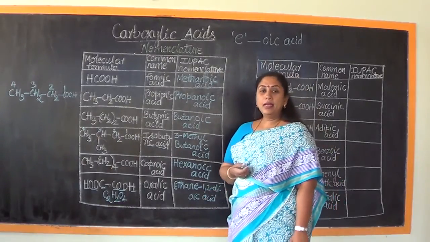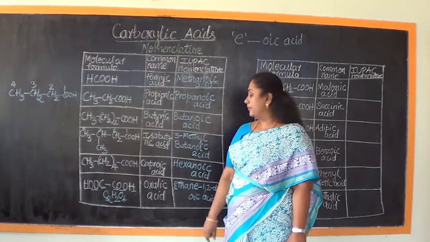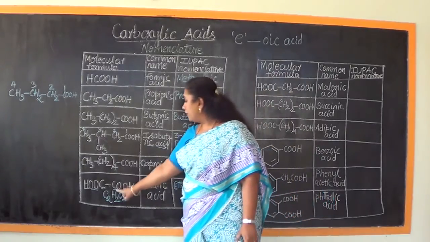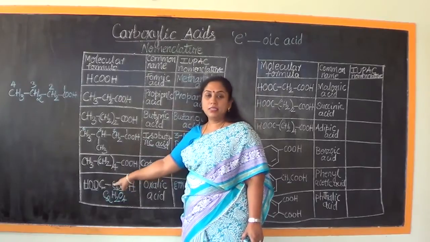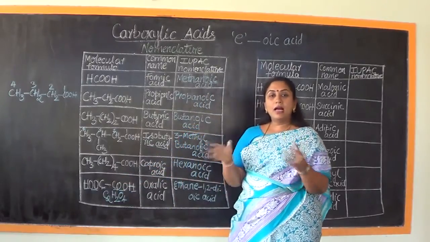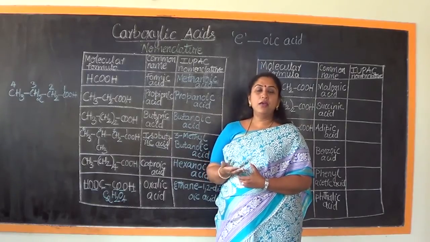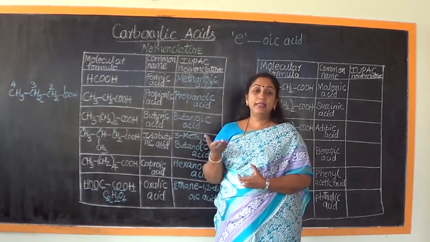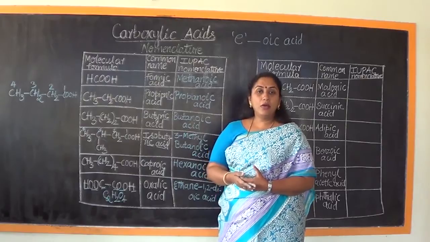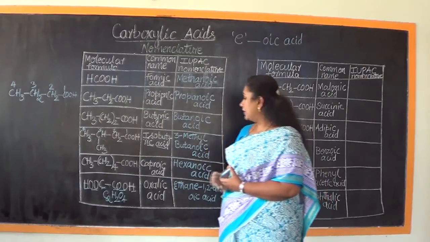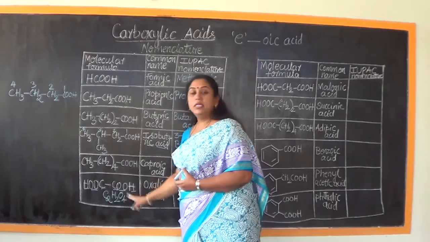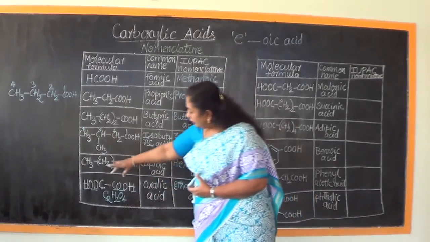Why am I writing it as dioic acid? See here, we find the presence of 2 carbon atoms which are saturated, and they are the carbon atoms of the carboxylic acid itself. So therefore we should write the term as ethane. And why dioic acid? I have to represent the presence of the COOH. In that only C we have fixed.